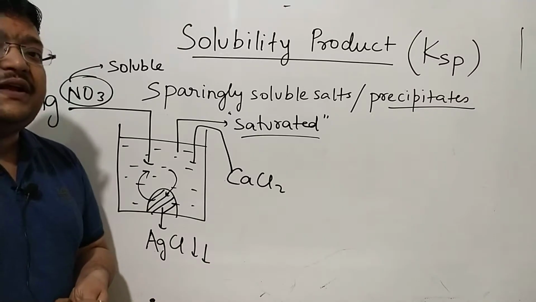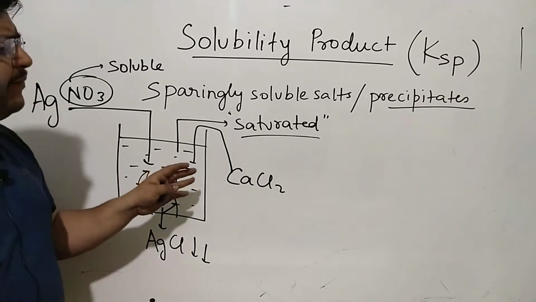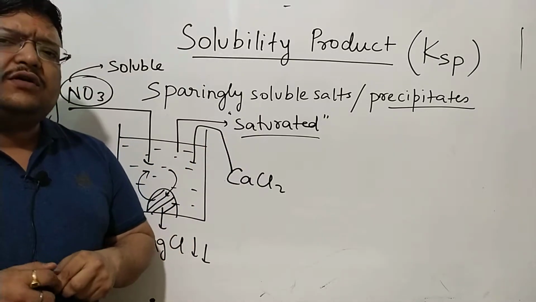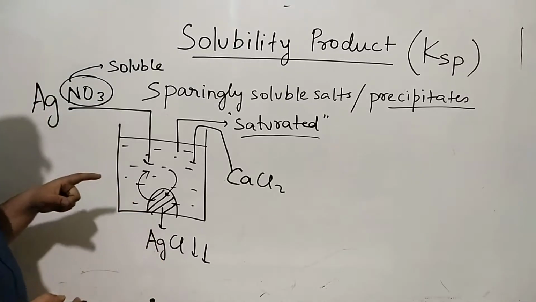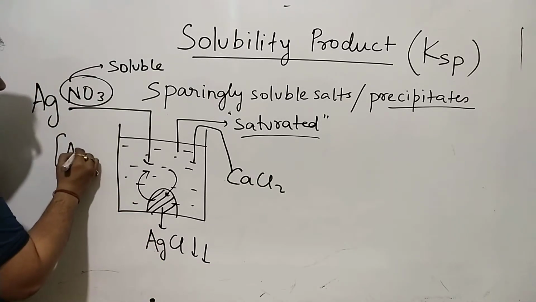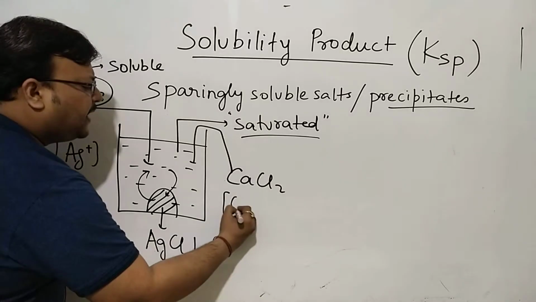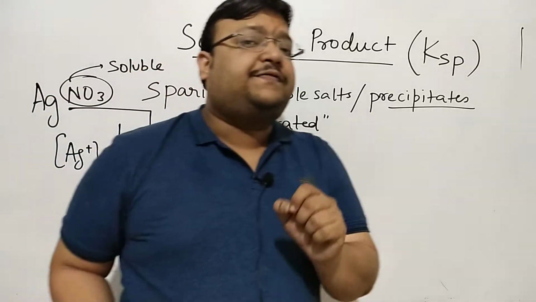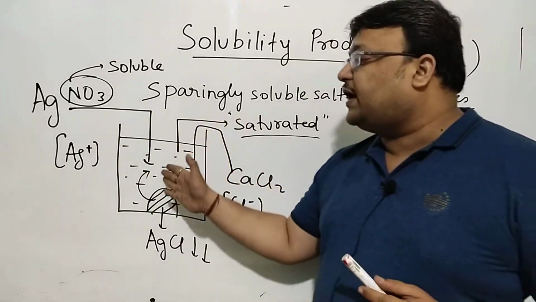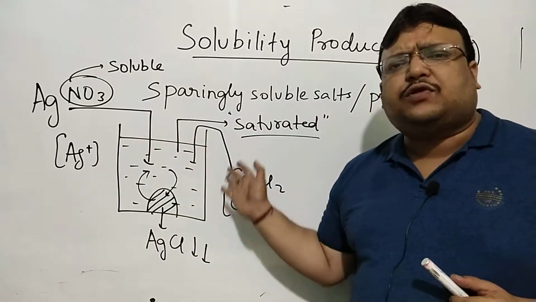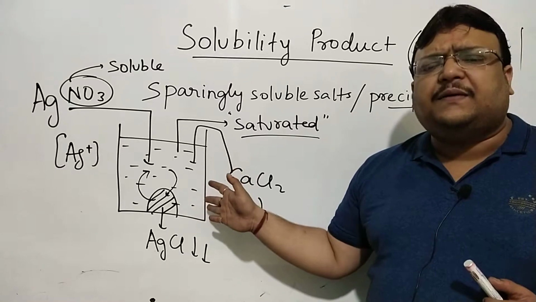What it means is, so far we have been learning saturation or solubility in terms of the compound. To precipitate AgCl, you need Ag+, you need Cl- from any source of silver or chloride. So any silver salt or any chloride, any Ag+ or any source of Cl-, you find AgCl precipitated.